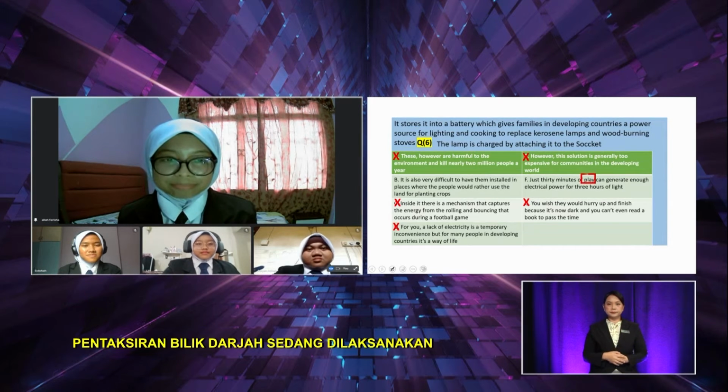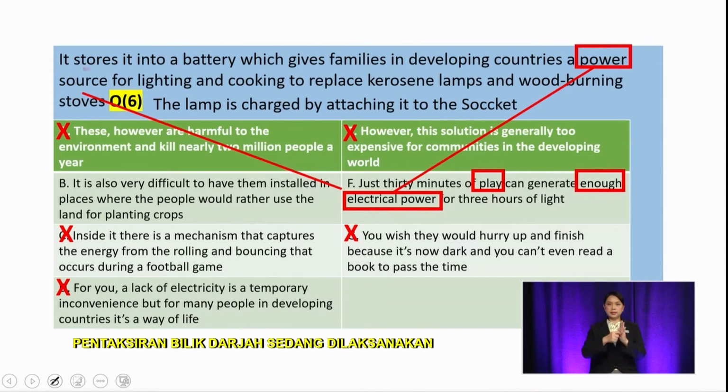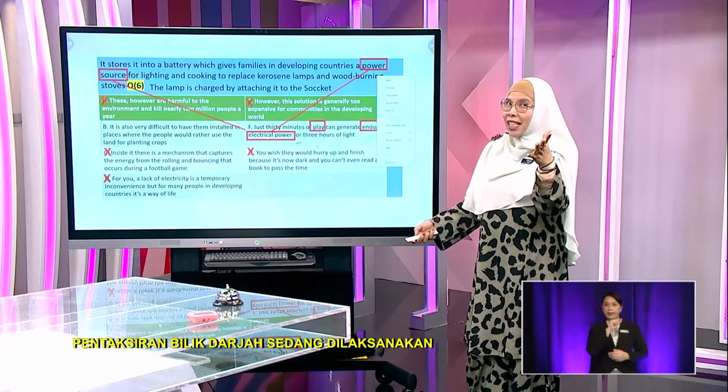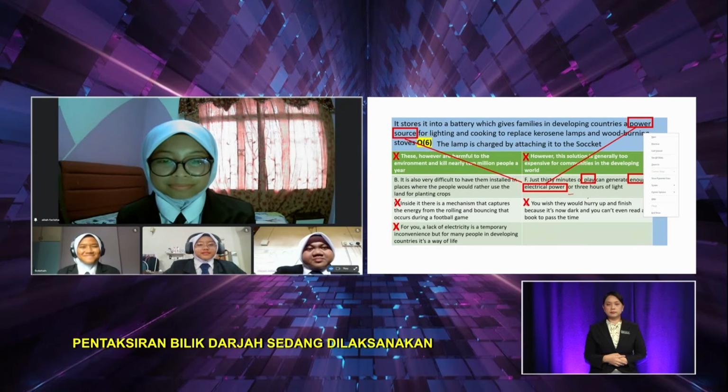Before the gap. Okay, let us see together, girls and boys. So the keywords that Alia chose were play, enough, electrical power, 3 to 5 keywords. And she linked it to the keywords before the gap, which is power source. So this is like enough electrical power. So that is an idea of power source there. Right. So because of that, where should we draw the arrow, Alia? To the back or to the front? To the back. Why to the back? Because we got the keywords before the gap.